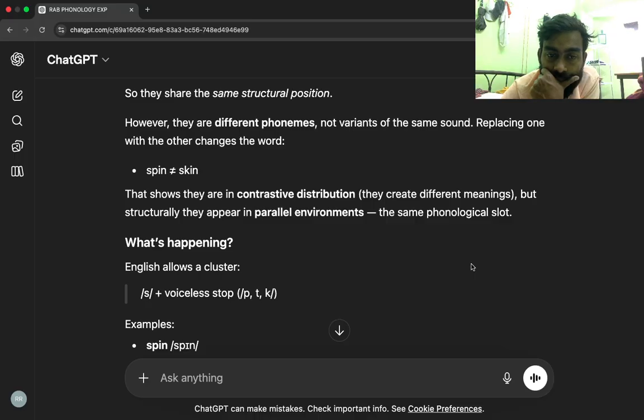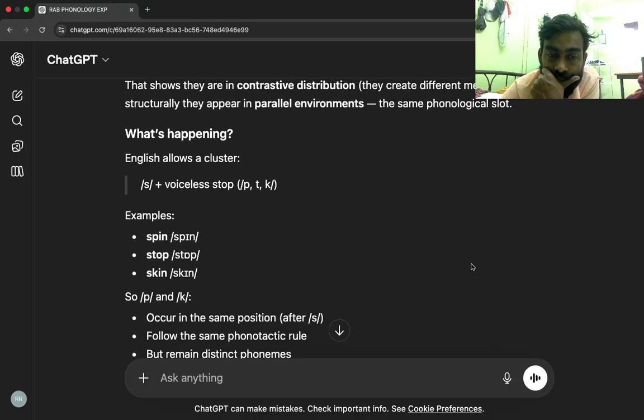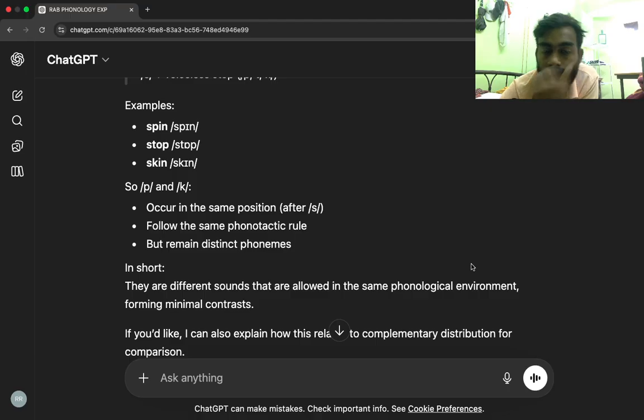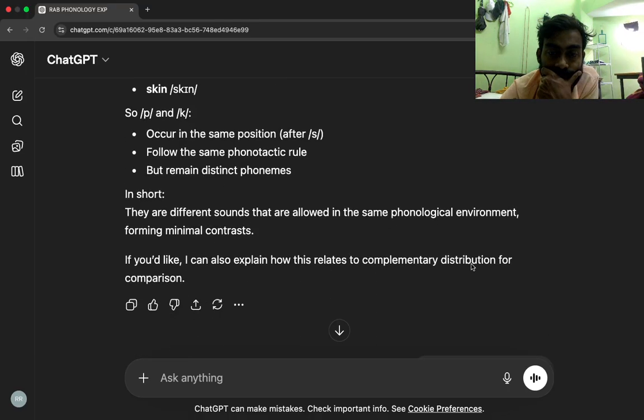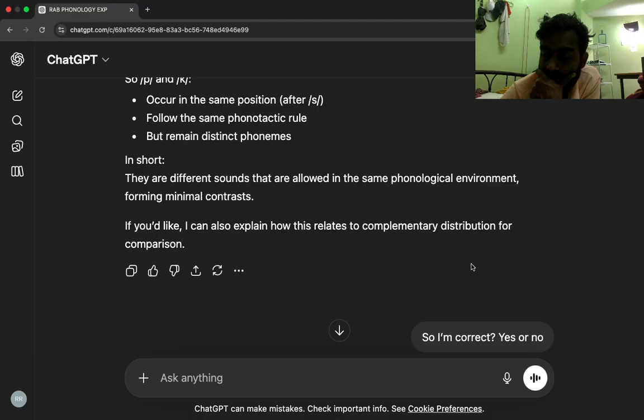What's happening? English allows a cluster S plus voiceless stop: P, T, K. Examples: spin, stop, skin. So P and K occur in the same position after S, follow the same phonotactic rule, but remain distinct phonemes. In short, they are different sounds that are allowed in the same phonological environment, forming minimal contrasts. If you'd like, I can also explain how this relates to complementary distribution.